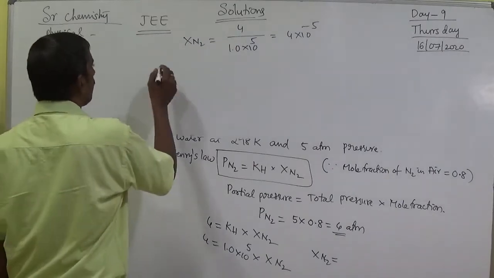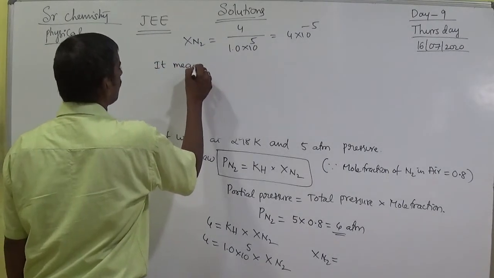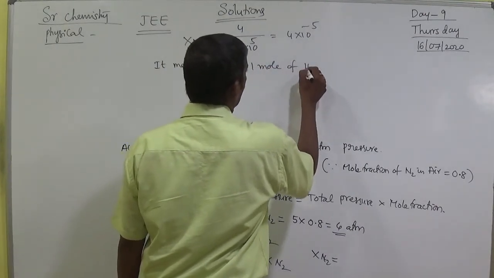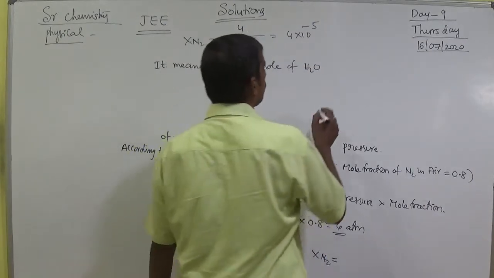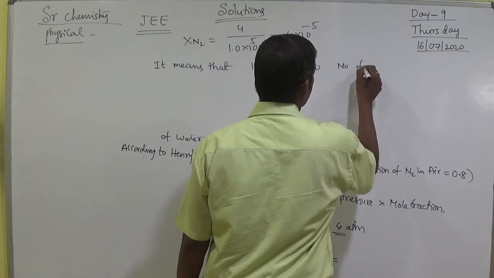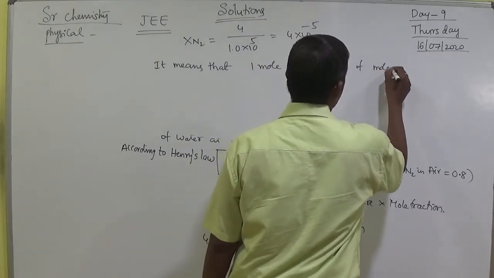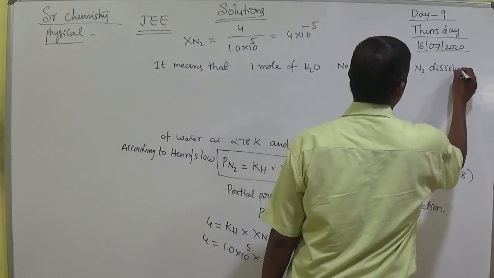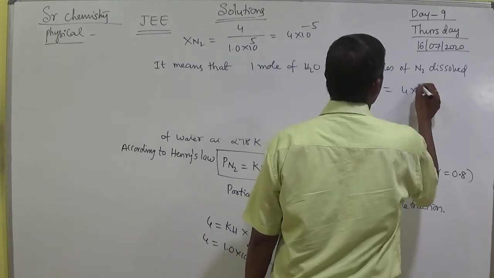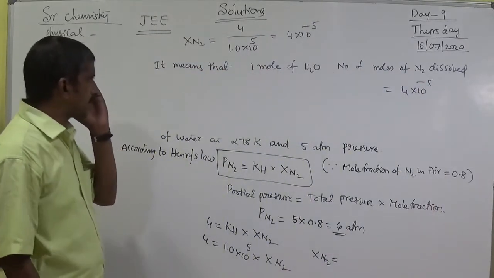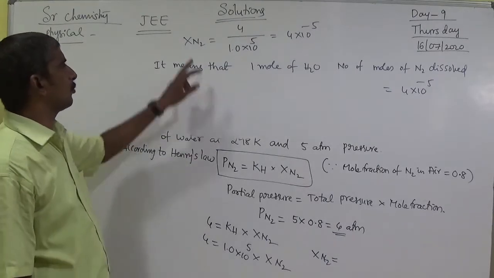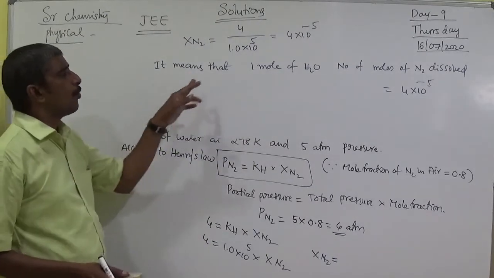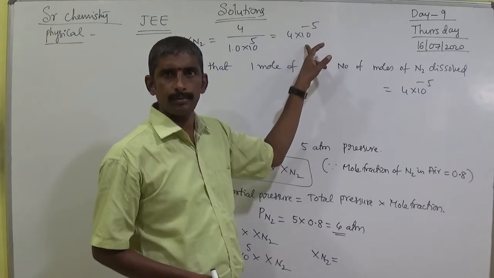That generally means that for 1 mole of water, the number of moles of nitrogen dissolved equals 4 into 10 to the power of minus 5. It means that for 1 mole of water, the mole fraction is generally equal to the mole number here, 4 into 10 to the power of minus 5.